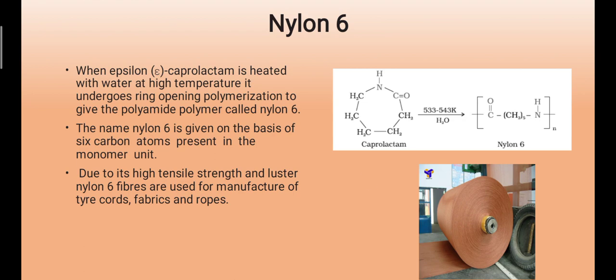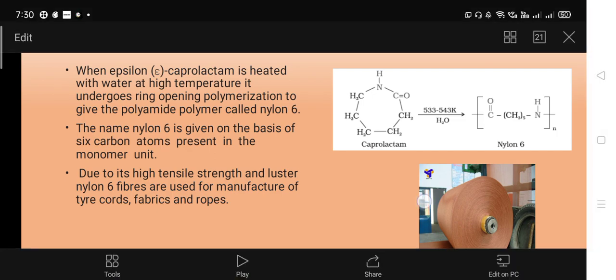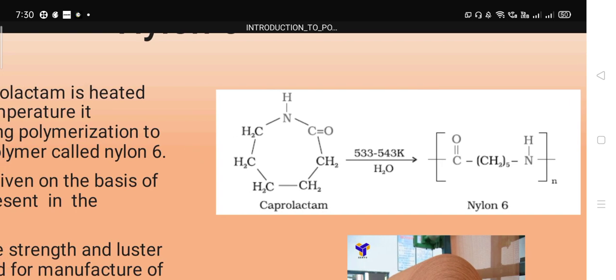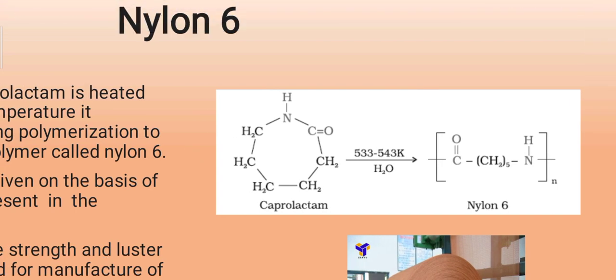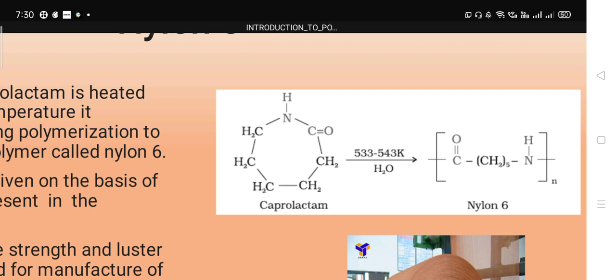Now come to the reaction of nylon 6. In nylon 6, here we'll see caprolactam. Caprolactam is what? Here CH2, CH2, CH2, CH2, CH2, these are 5 times. Then C=O, NH. This C=O, NH linkage breaks between carbon and nitrogen.